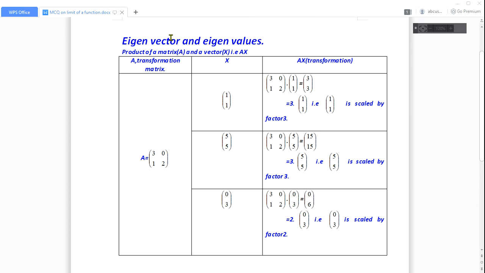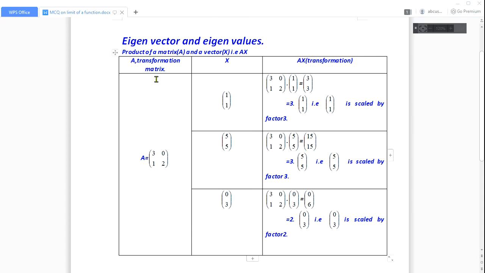It will only be stretched. It will not be rotated. Only stretching, only scaling in the eigenvector. The eigenvector will be only scaled by a constant factor after the linear transformation by using the matrix. And that scaling factor by which it is scaled, it is stretched, is called the eigenvalue. Eigenvalue is just the scaling factor by which the eigenvector is stretched after the linear transformation.